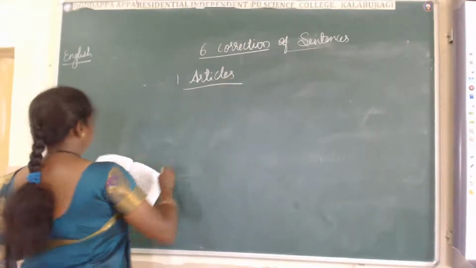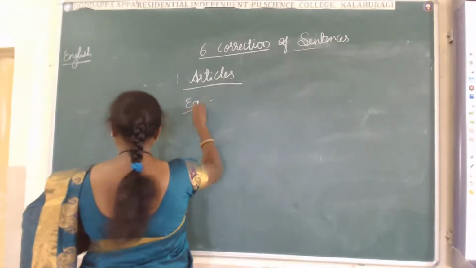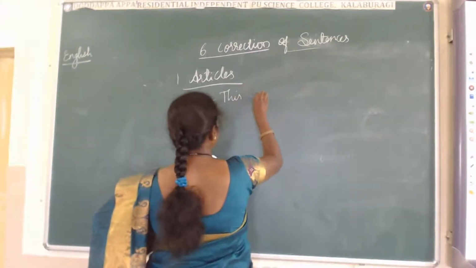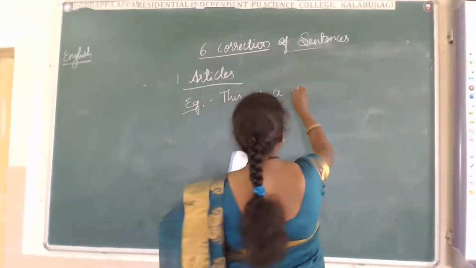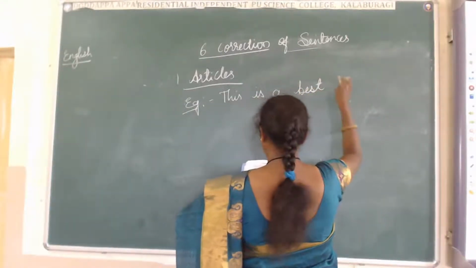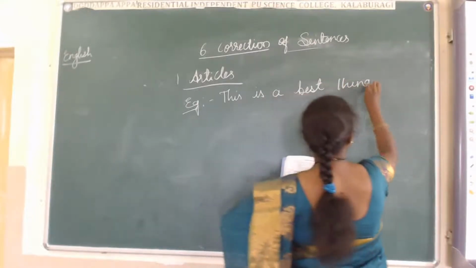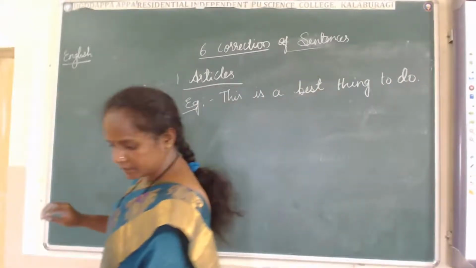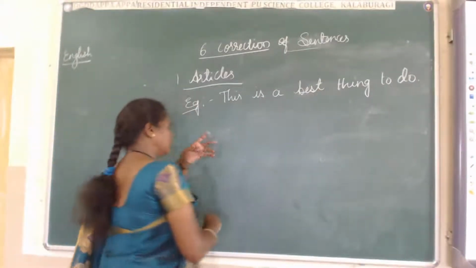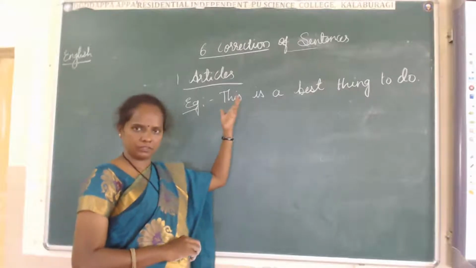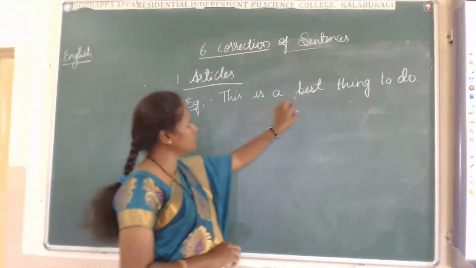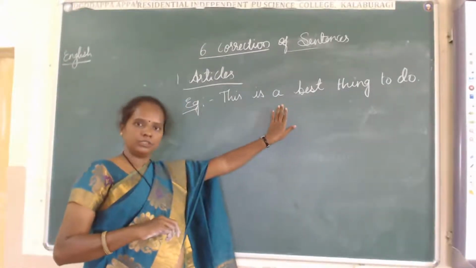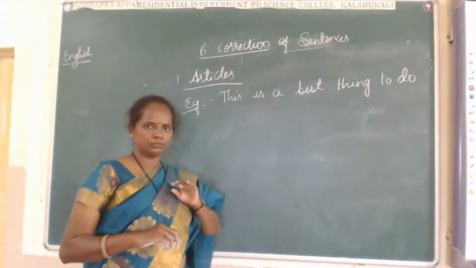In articles, we'll take an example. First one only we take. This is a best thing to do. This is the best thing to do. Okay, what is the answer sentence? While talking, we use the sentence: this is the best thing to do.